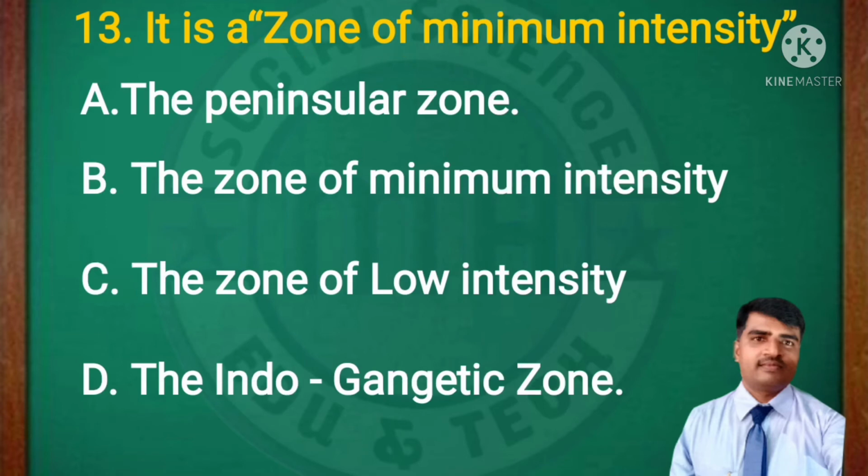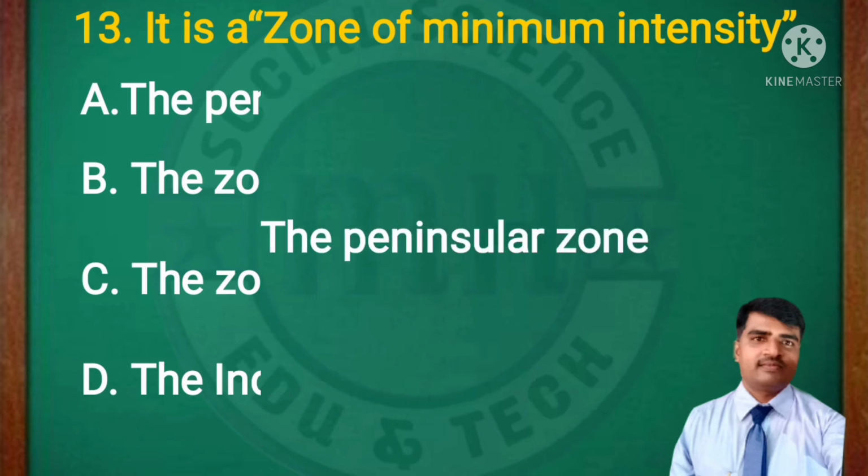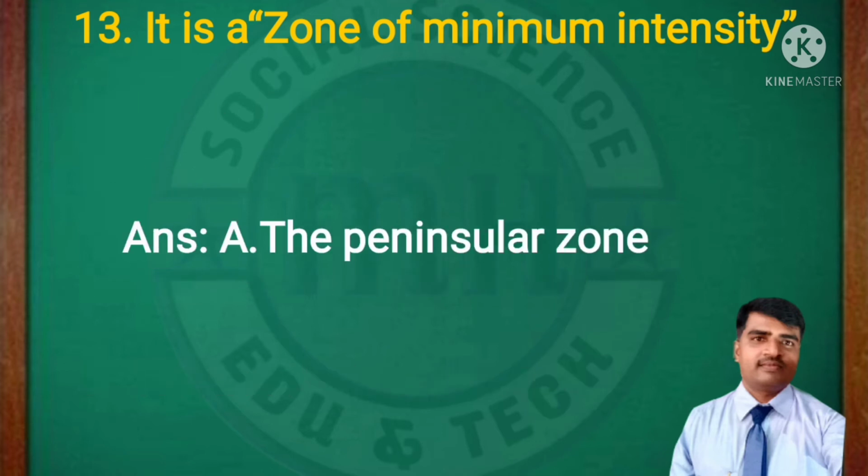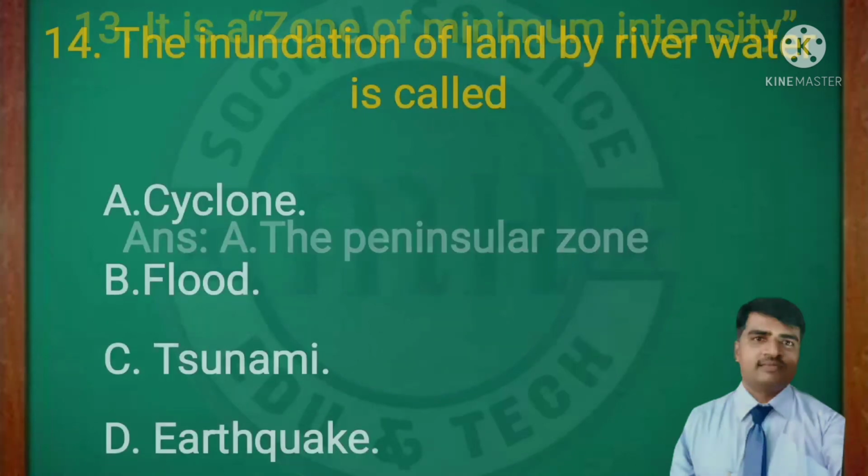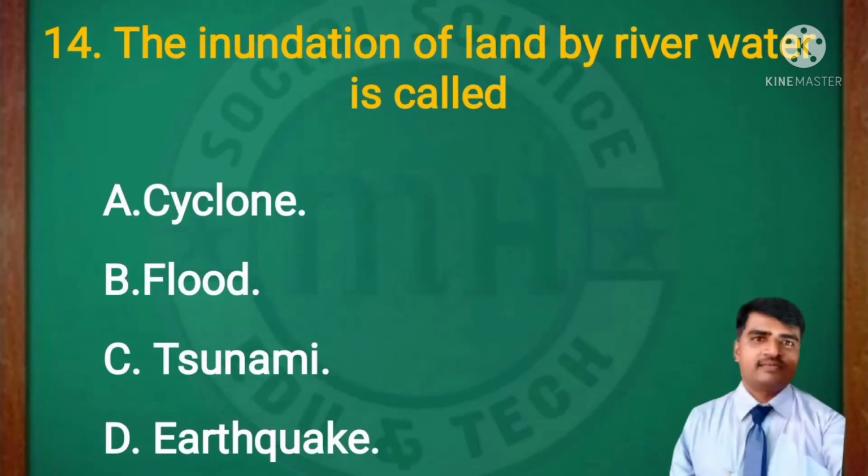MCQ question number 13. Which is the zone of minimum intensity? This zone is considered minimum intensity. The peninsular zone, the zone of minimum intensity, the zone of low intensity, the Indo-Gangetic zone. Which one is the right answer? The right answer is the peninsular zone. The peninsular zone is a minimum intensity zone. And the 14th MCQ question.